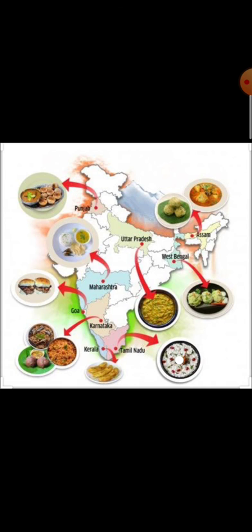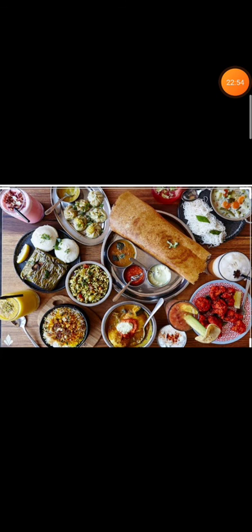Different food is eaten by different people in different countries because of the availability of the crop in that particular region. Nowadays, with improved means of transport, food items from one region can be easily transported to other regions, right? From country to country, state to state, or anywhere else.